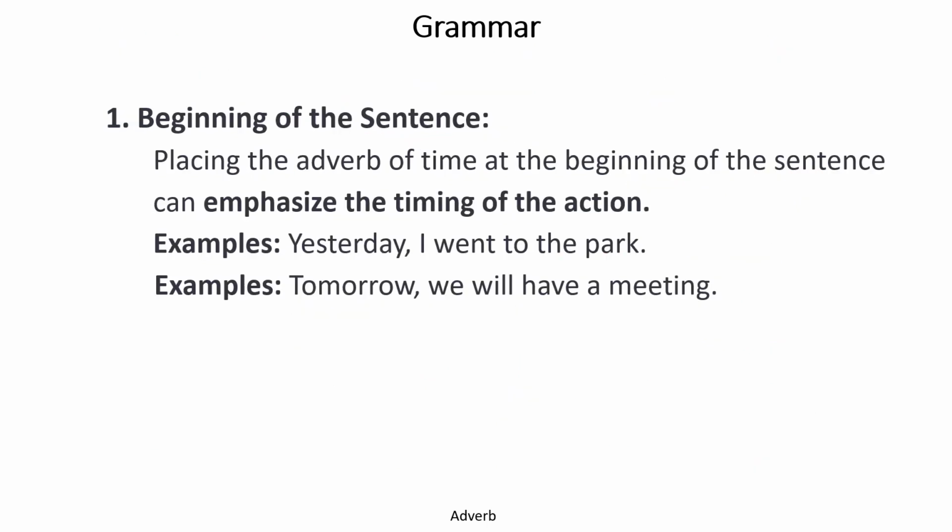For example, they can be placed at the beginning of the sentence. How? Yesterday, I went to the park. Now, this yesterday is not actually used for went, in fact, for the entire sentence. So, this yesterday is also an adverb of time that can come at the beginning of the sentence. Tomorrow, we will have a meeting. So, we can use tomorrow in the beginning of the sentence as well. We can write this sentence as, we will have a meeting tomorrow. That is also correct. In fact, that is the standard sentence. But in this manner as well, we can write the sentence. This is also correct.